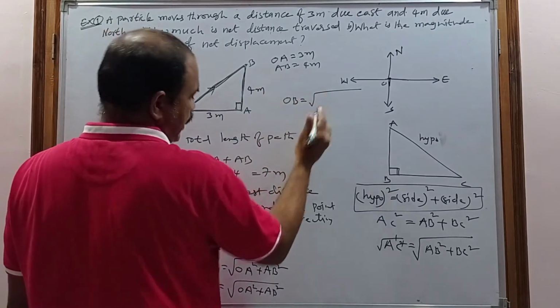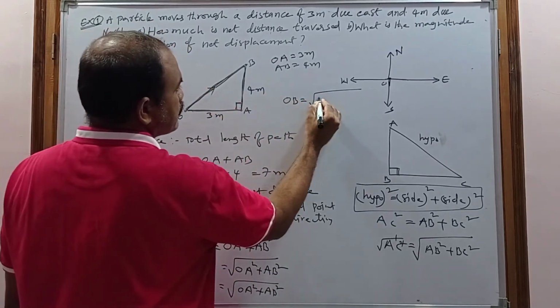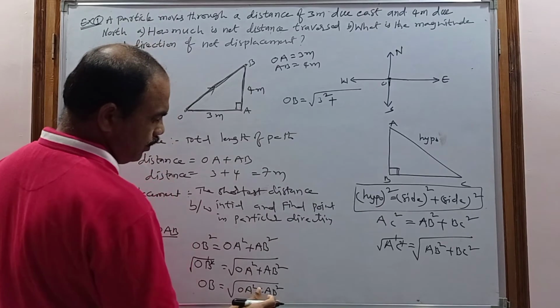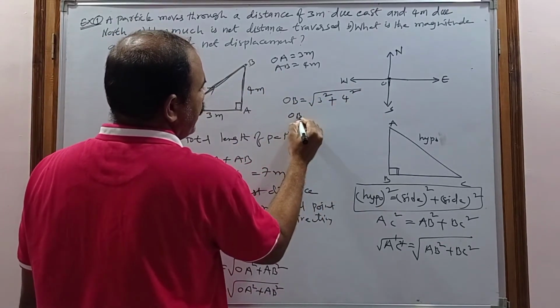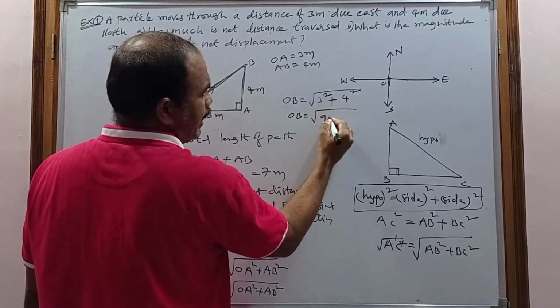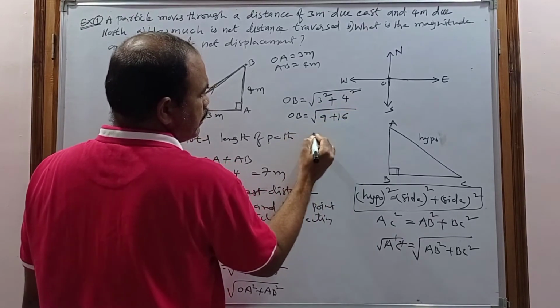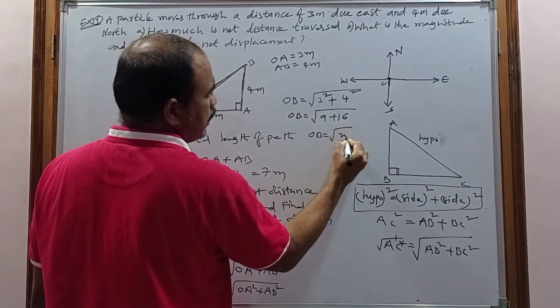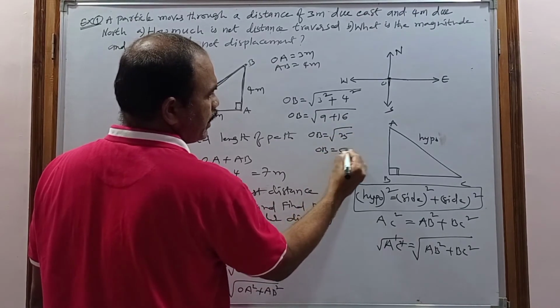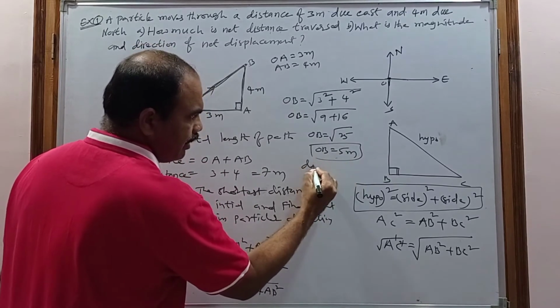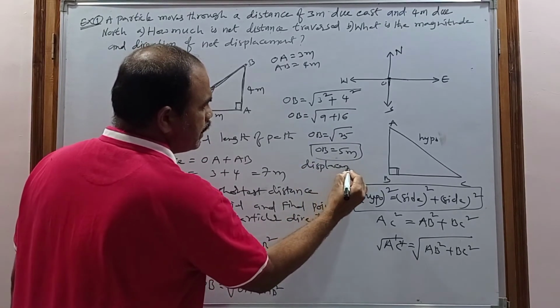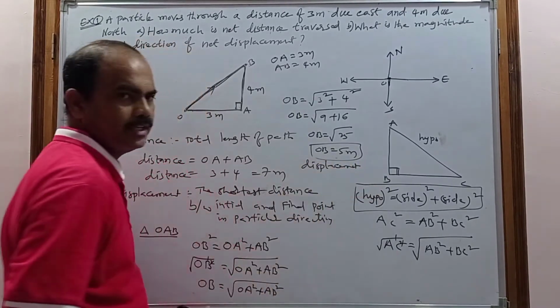OK, so OA square is nothing but 3 meter square, that is 3 square, plus AB square is nothing but 4 square. కాబట్టి OB equal to square root of 3 square, అంటే 9, plus 4 square, అంటే 16. So then OB equal to how much? Root 25. Root 25 is nothing but what? 5. And how much you got? The OB is 5 meter. So this 5 meter is called what? Displacement. This is called displacement. So this is the shortest distance.